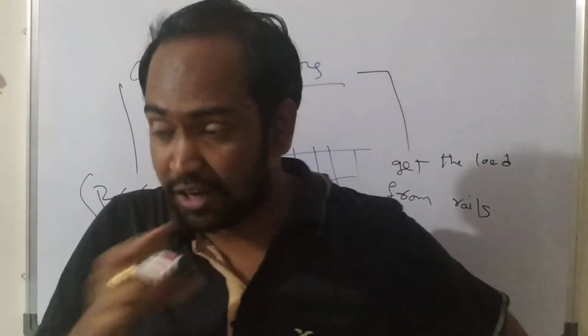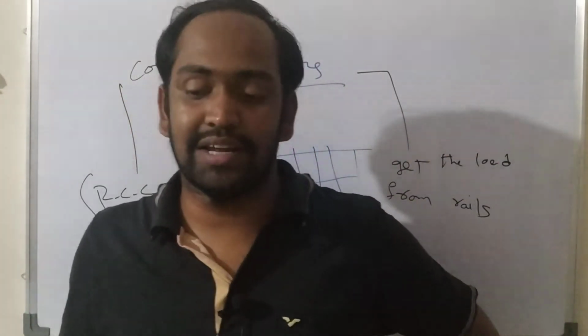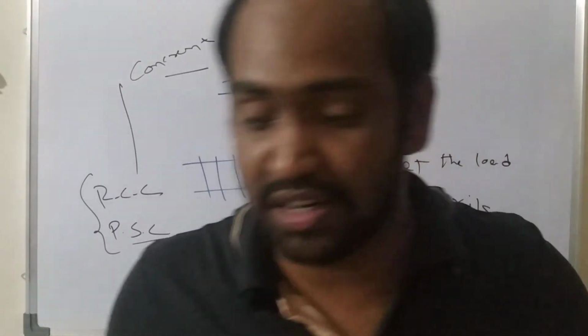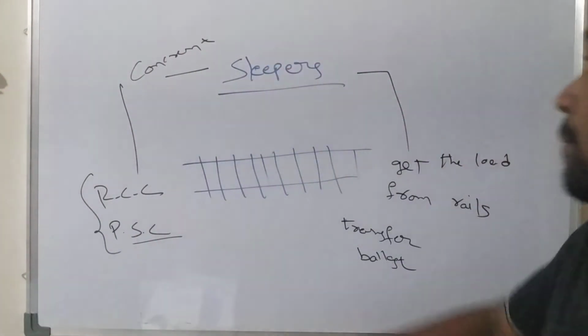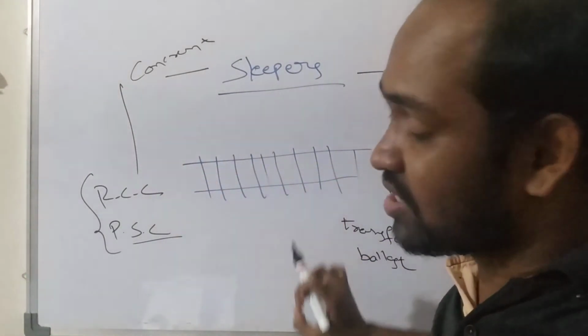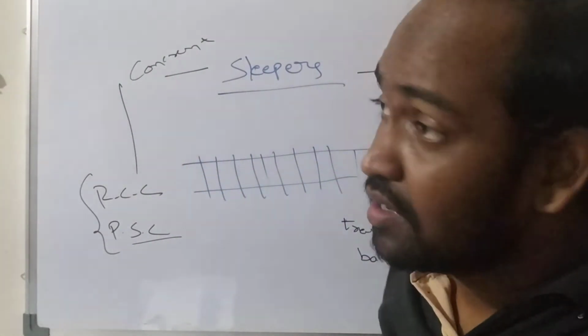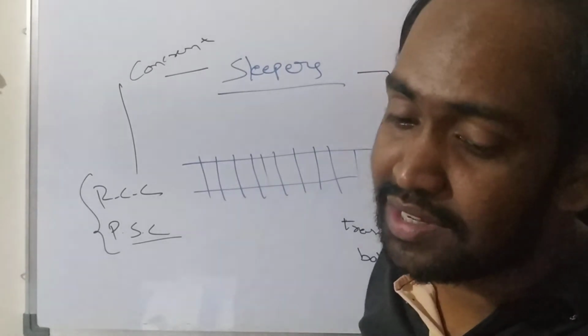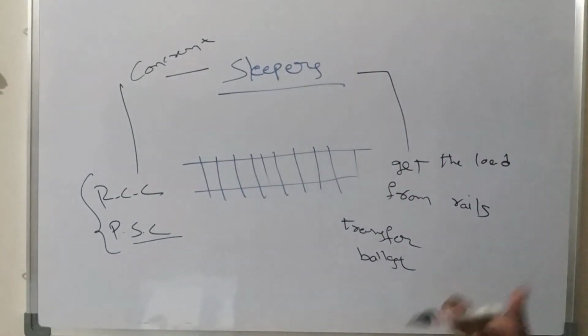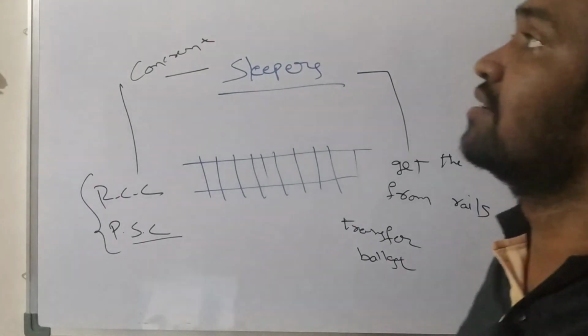And coming to the main functions of sleepers, in a railway track sleepers perform many functions. Because we are using RCC or pre-stressed concrete sleepers, these sleepers are used to hold the stresses developed within the rails.